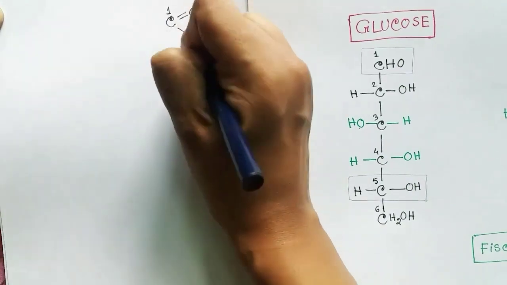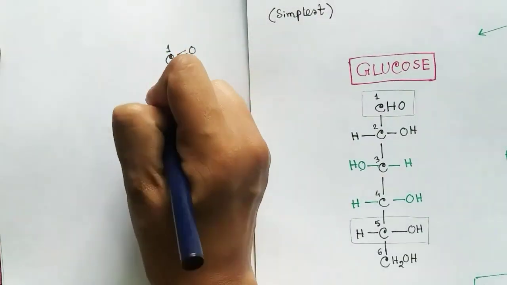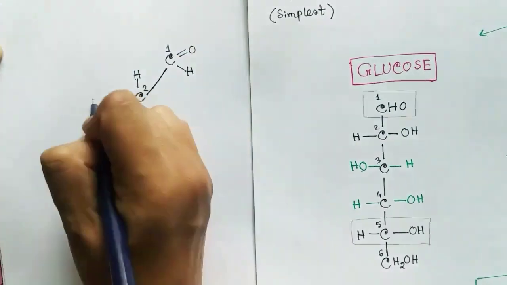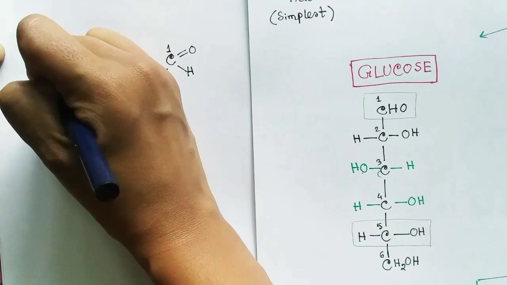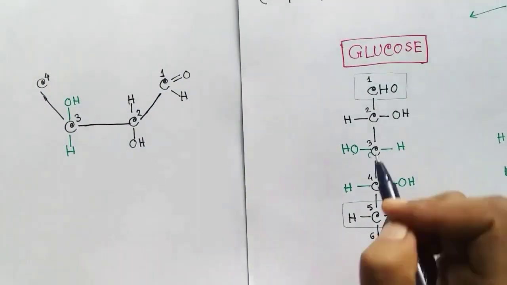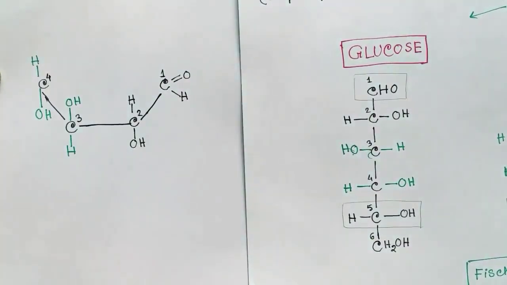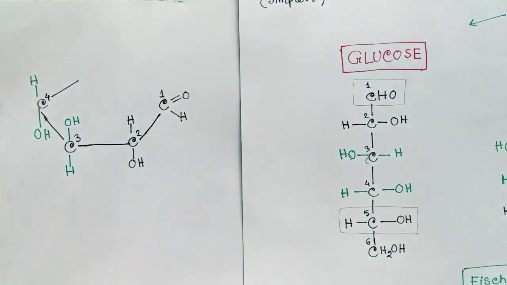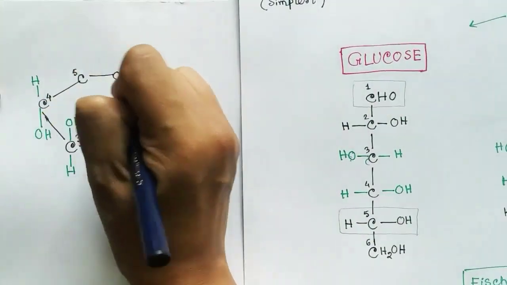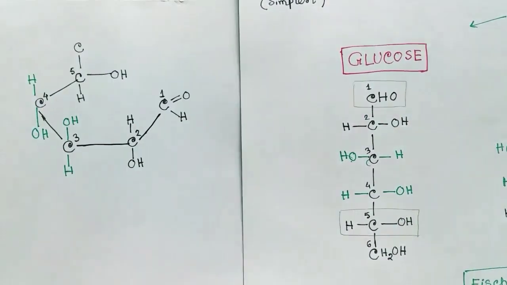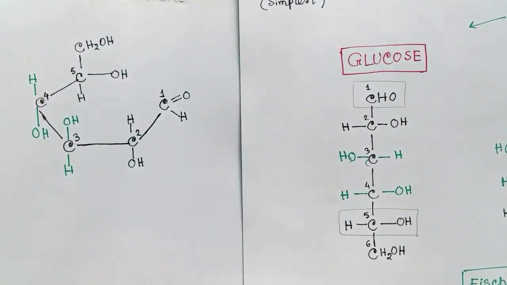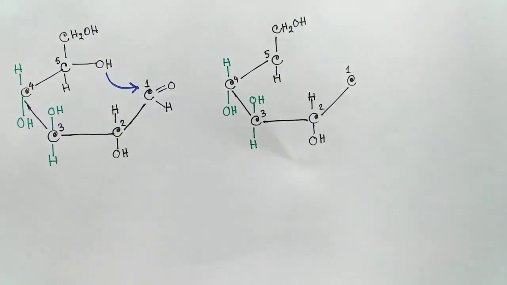In the cyclic form of glucose, the aldehyde group reacts with the hydroxyl group of the fifth carbon to make a stable structure. So let us bend the linear structure of glucose and bring the fifth carbon hydroxyl group near the aldehyde group of the first carbon. And the sixth carbon CH2OH remains either above or below the plane of the cycle. So the fifth carbon hydroxyl group will react with the aldehyde group of the first carbon.